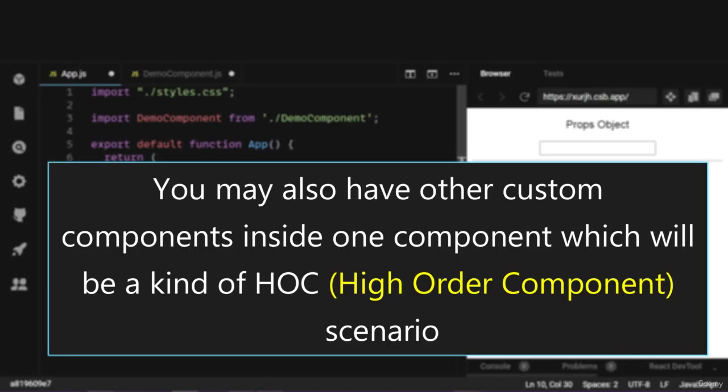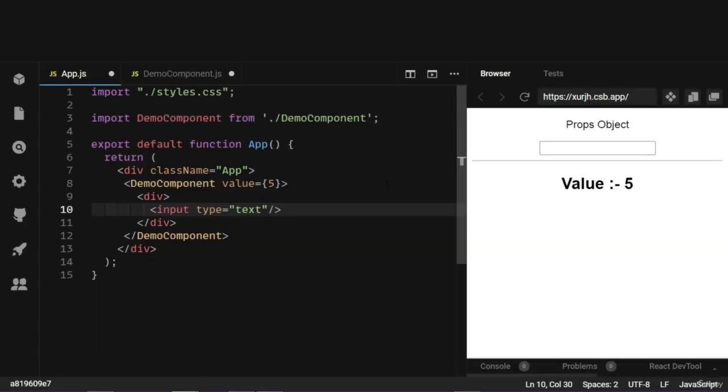You may also have other custom components inside one component, which will be a kind of higher order component scenario, also known as HOC, which we will discuss in forthcoming lectures.